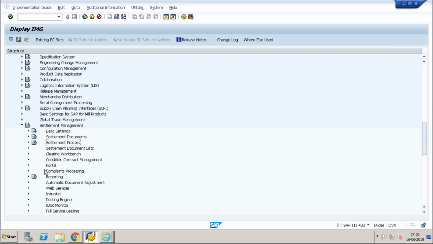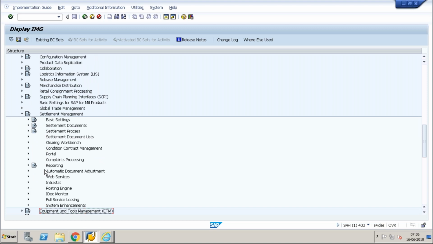In this we have more features, but I will just talk about what is relevant for our CCM. We have condition contract management, basic settings and settlement process. These are the only relevant ones. The clearing workbench is not relevant. Portal is for TPM. Intrastat is also for a different process. So these are the nodes which are relevant for us.